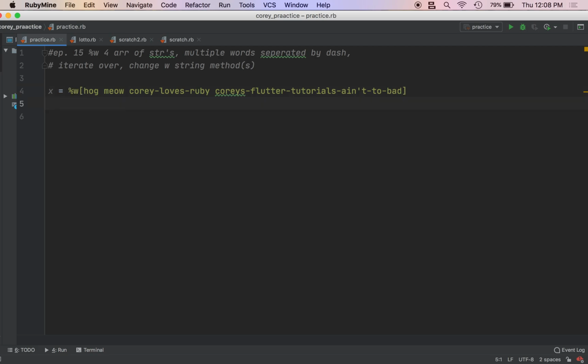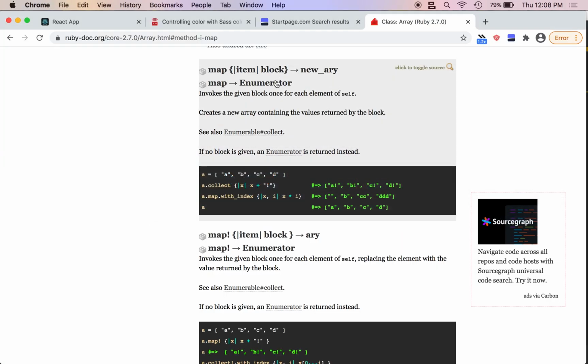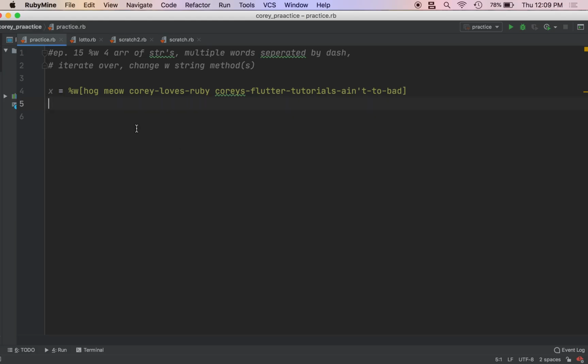But now, what we need to do is use the map method. The map method is a special method for arrays in Ruby that takes a block. For each index you do something in the block, and then it returns a new array. So basically with map, you're looping over everything just like each, but instead you're changing something in each index, and you're returning a new array with what you changed.